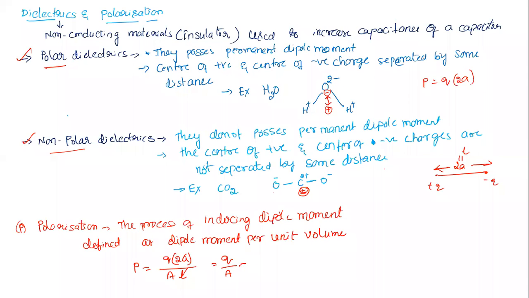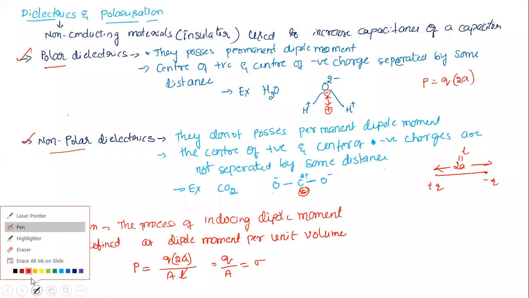What do we know, students? What is the charge per unit area? It is surface charge density. Do you remember from chapter number 1? Surface charge density, charge per unit area. That is what we call P. Is that clear now? Yes, sir. So that is polarization.